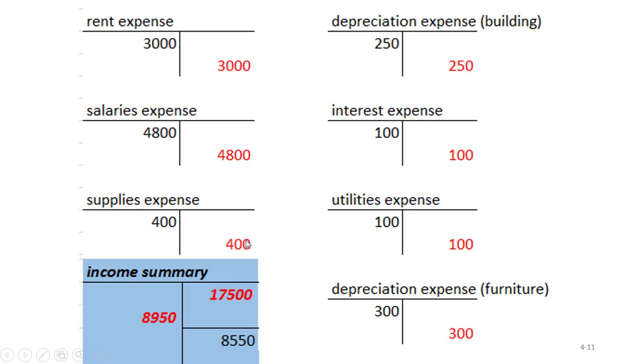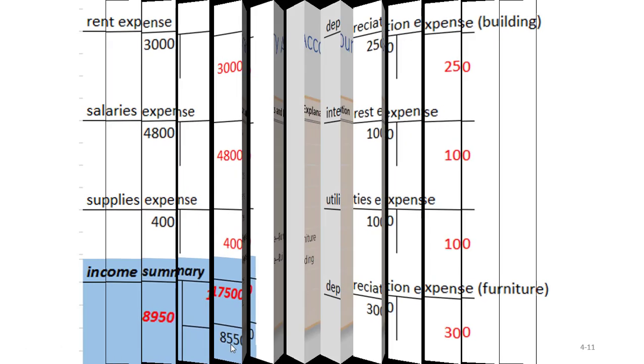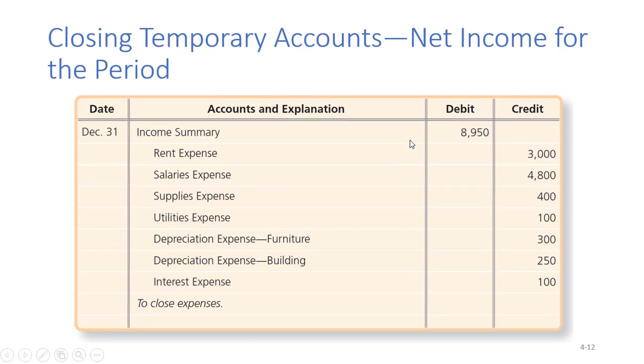So all these credits are offset by this one debit, and that debit goes to the income summary account. So currently our balance is $17,500 credit offset by $8,950 debit. So we're looking at $8,550. So this is what the journal entry that we would enter into the journal, which would then be posted to the ledger, would look like. And after we're done, we would have made this entry.